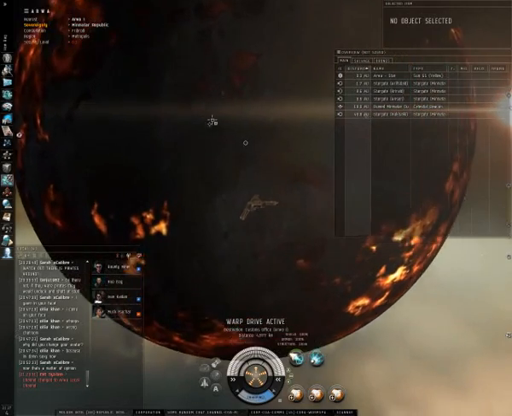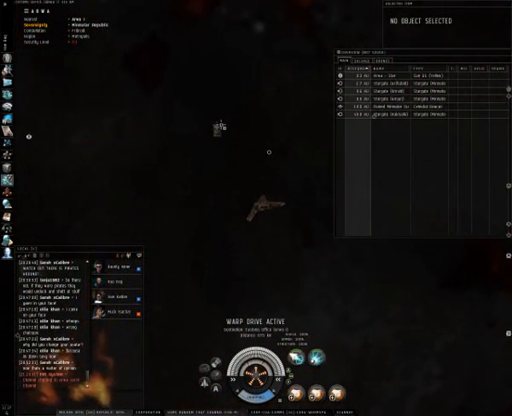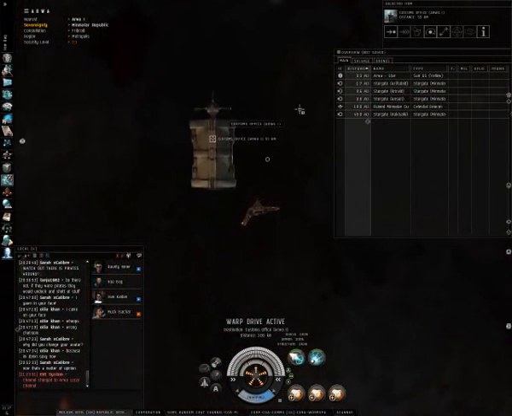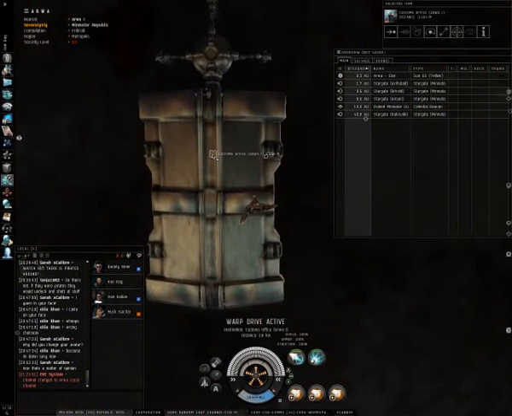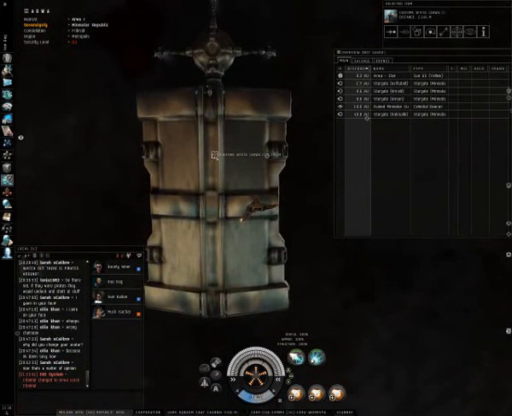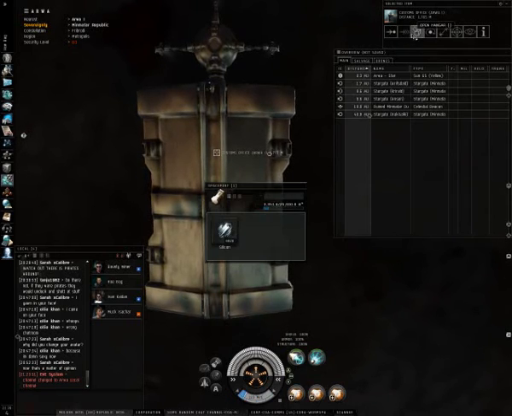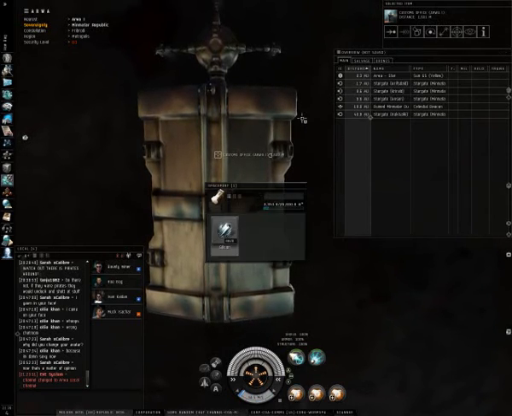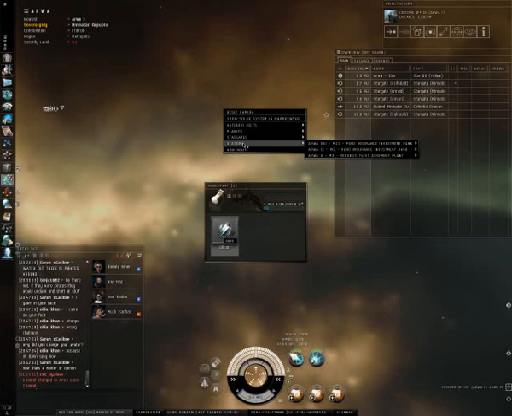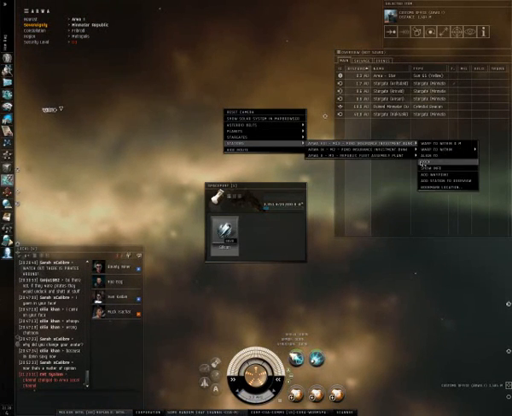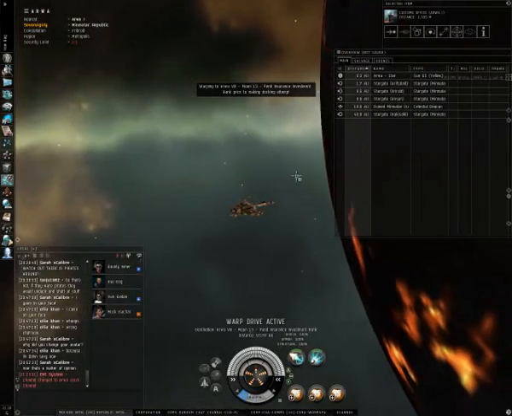Okay, we're now approaching our customs office, and as it comes into view, I'm going to click it, and you can open it up just like a can. As soon as we land here, there's your product, and you can move that obviously to your cargo hold. Unfortunately, I'm in an interceptor and not in a hauler, so I can't really get it. So I'm just going to warp back to station,